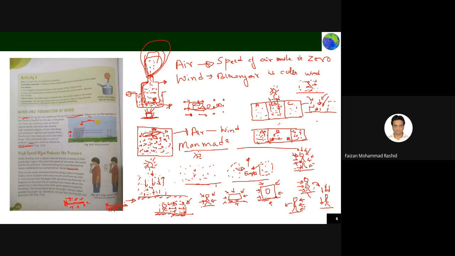Previously there was some force from the top also, but now there is no force from the top, only from below. So the paper will start rising, because you are pushing the air away with your mouth. When there is no air, only the pressure from below acts, and this causes that. So if there is any place where the wind is flowing very fast, you will see that the pressure in that area has dropped. This is what it is telling.